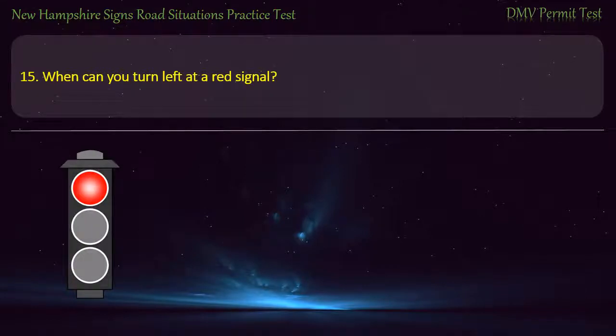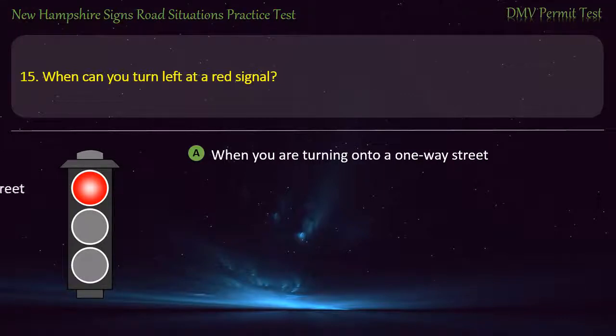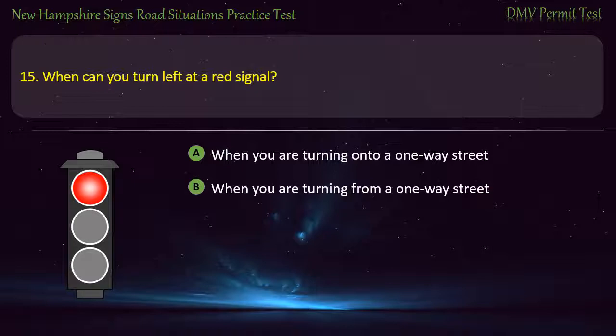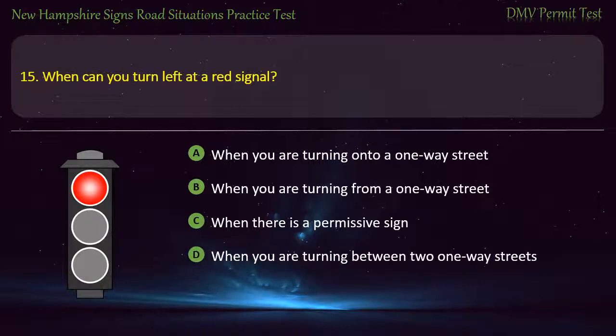Question 15. When can you turn left at a red signal? When you are turning onto a one-way street. When you are turning from a one-way street. When there is a permissive sign. When you are turning between two one-way streets. Answer. When there is a permissive sign.